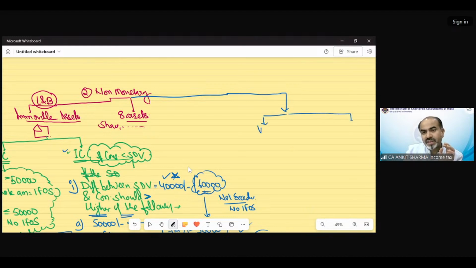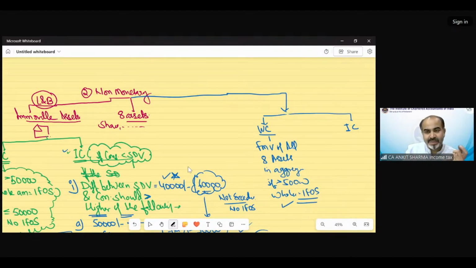Now, without consideration or inadequate consideration, the first point says FMV of all assets. So if you are receiving any asset without consideration, then FMV of all assets in aggregate needs to be checked. If it is exceeding 50,000, the whole amount would be income from other source.